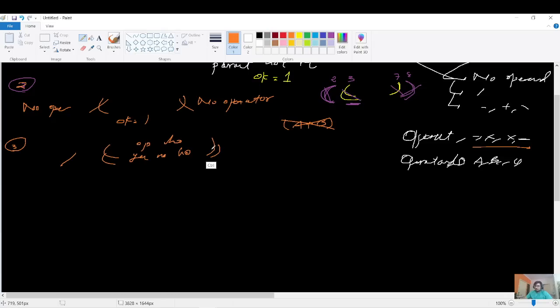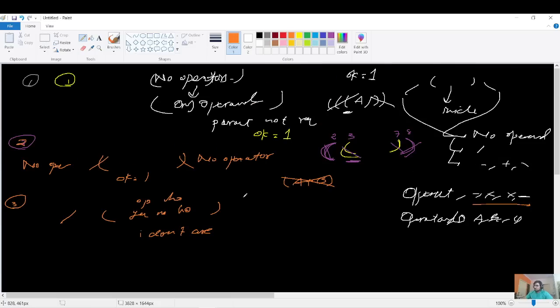In this parenthesis, I don't care if the operators are present or not present, right? Why? Because if the operators would not have been present, then this OK is already updated.